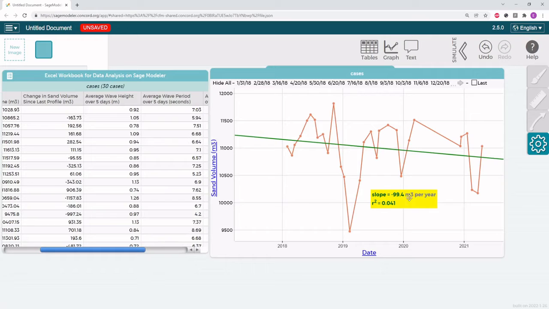So here I have the number negative 99.4 cubic meters per year, which indeed signifies that I have a downward trending slope, as you can see in the graph above. The closer your number is to 0, the flatter your slope will be, or the smaller increase or decrease that you'll see in your slope. And the further your number is from 0, that will indicate a steeper slope or a larger increase or decrease.